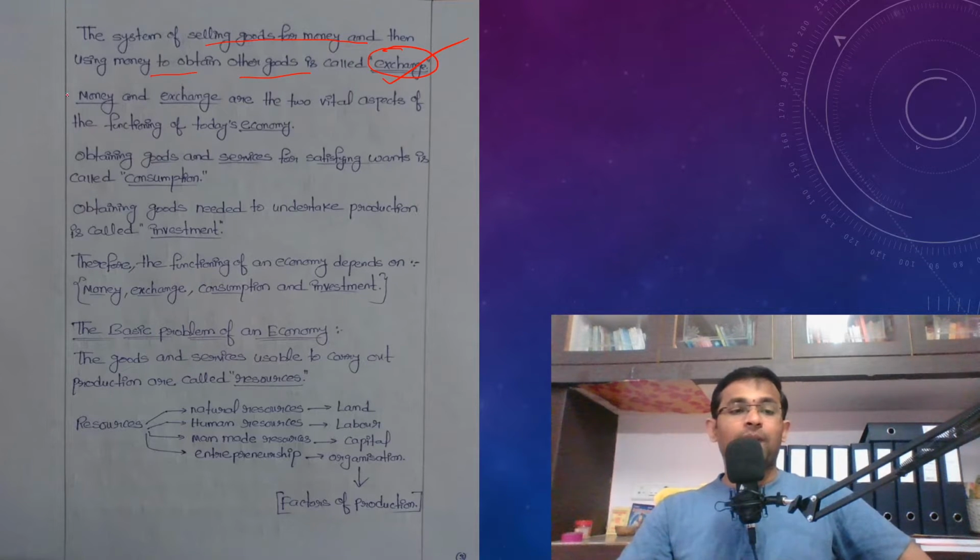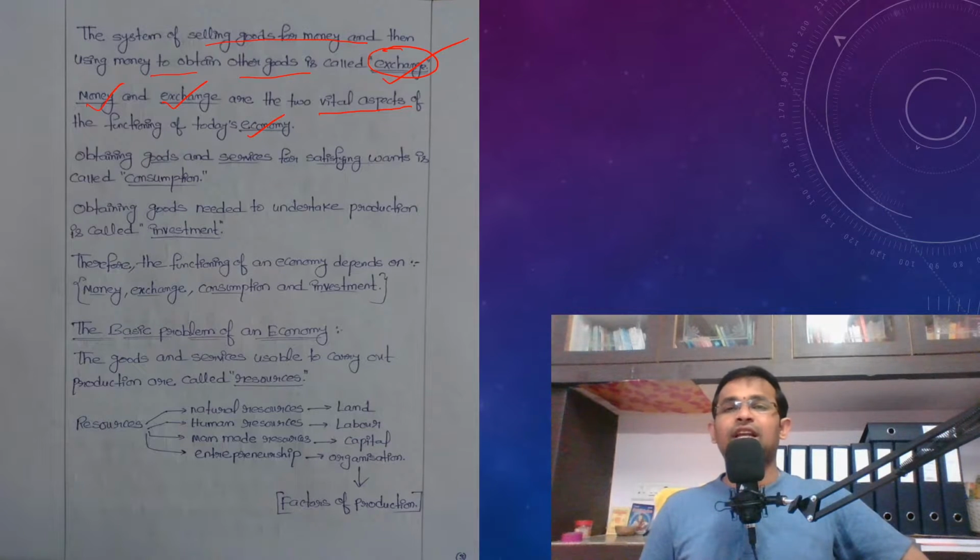Therefore, money and exchange are the two vital components for the functioning of today's economy. That means economy cannot function without money and exchange. Today's economy functions based on money and exchange.